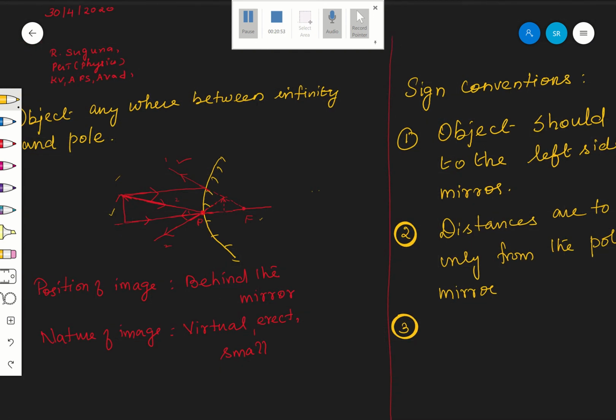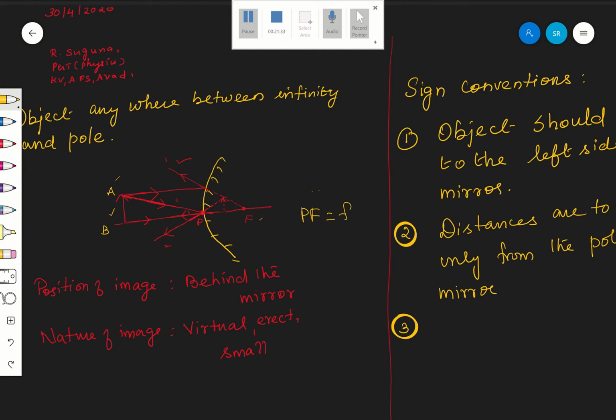Now, for the distance, you have to give positive and negative signs. I told you, in sign convention there is positive and negative. Which distances are positive? Which distances are negative? For example, if I name this object AB, what is the object distance here? PB. The object distance is PB. And what is the principal focus distance? PF is equal to the focal length, I told you, no? The distance of the principal focus is PF.